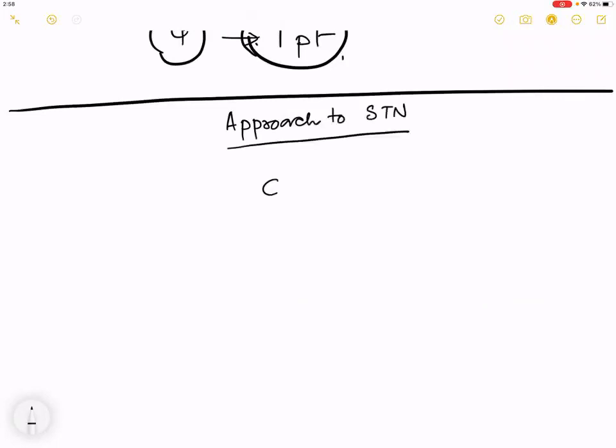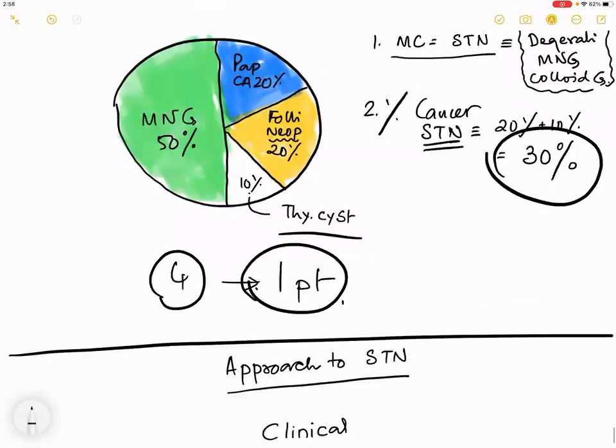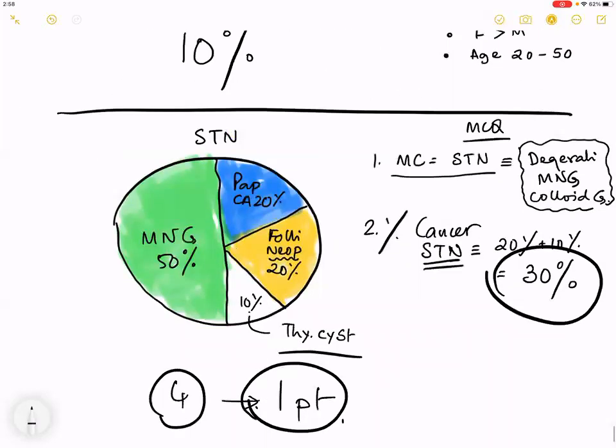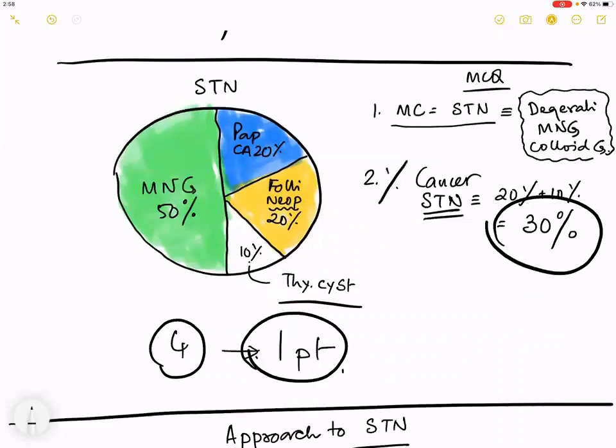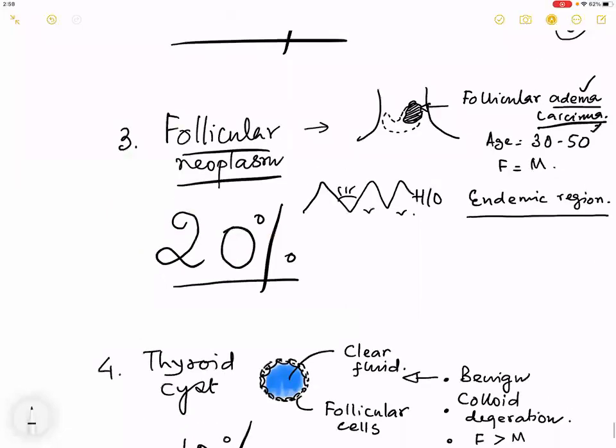Can you repeat that cancer STN part? In this follicular neoplasm, what does the word neoplasm mean?